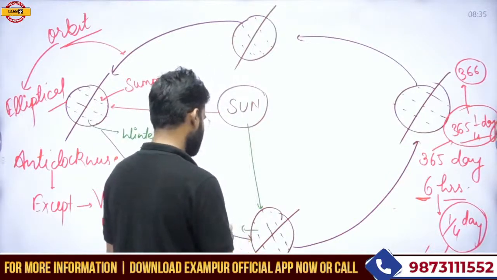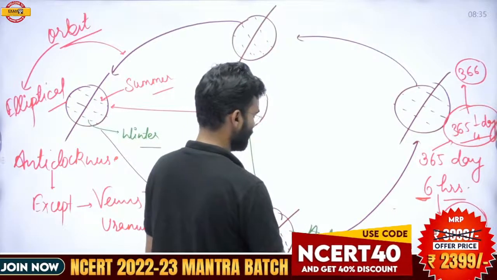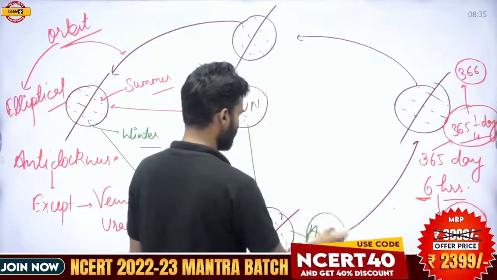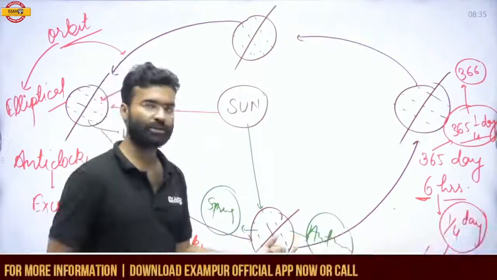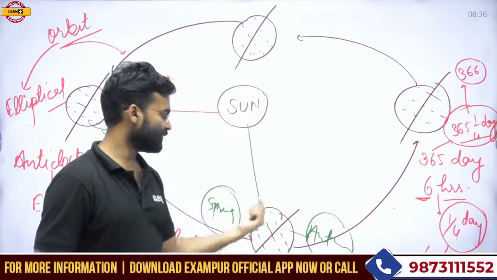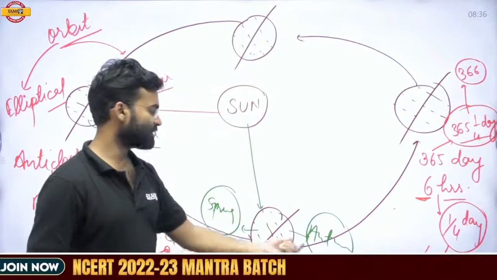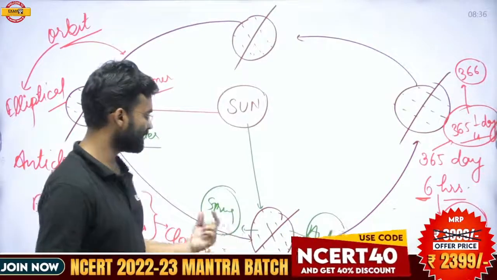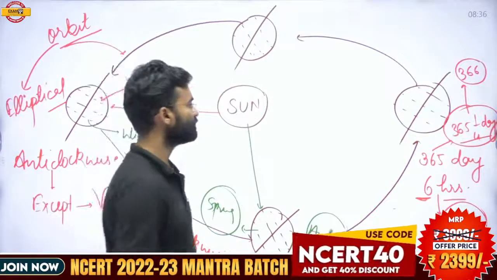This is the spring situation in the southern hemisphere and the autumn situation in the northern hemisphere. In spring and autumn there is no high or low temperature, because the sun falls perpendicularly on the equator.